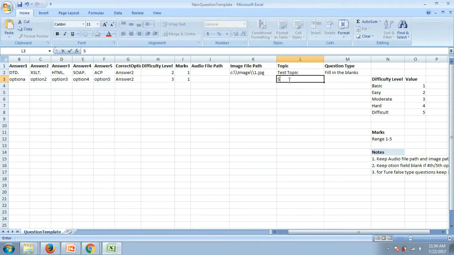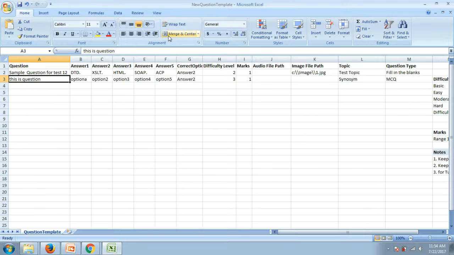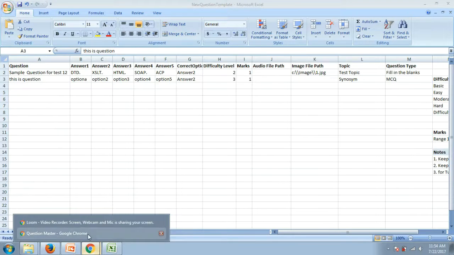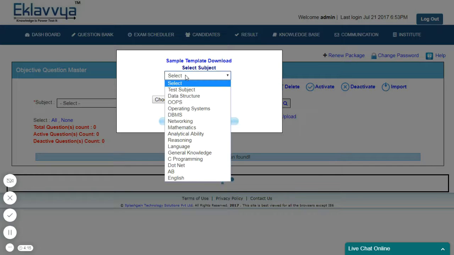Marks. You can define marks allotted for the question. Topic. Name of the topic to which this question belongs. This topic should be defined in the system. Question type. Type of the question. It should be defined in the system.